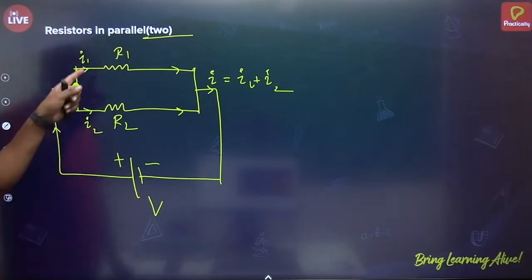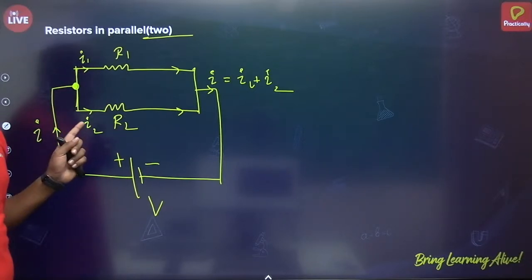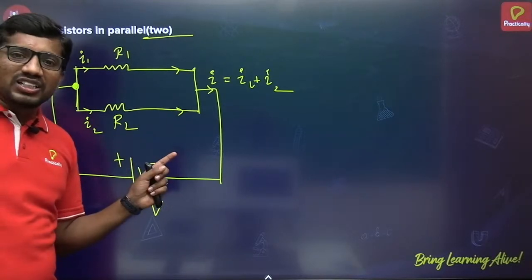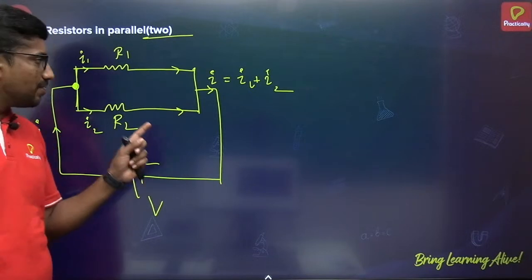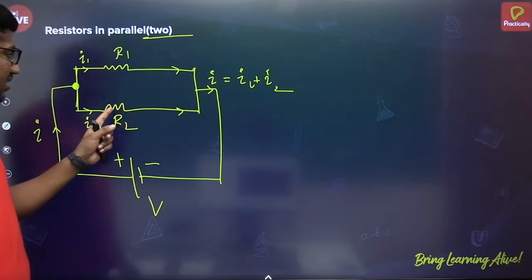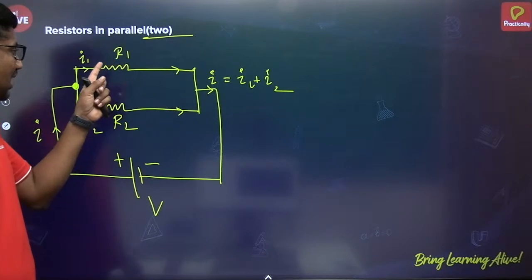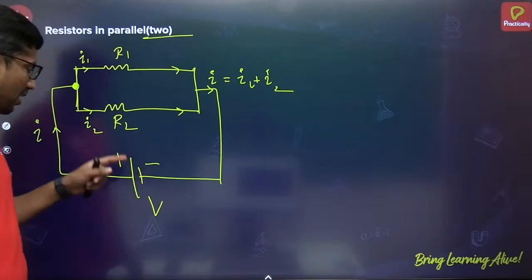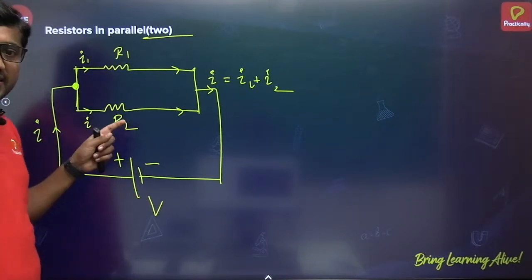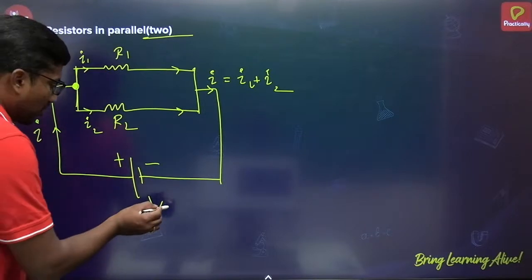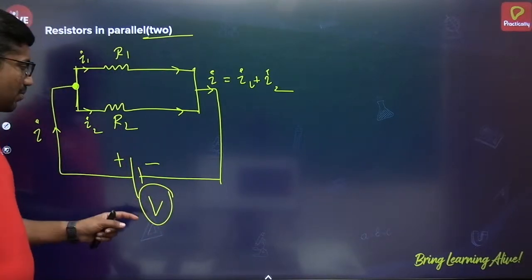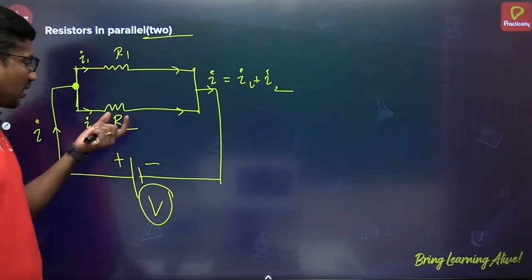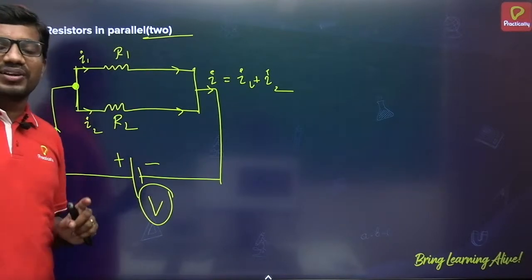Because I1 and I2 together give I here, we can apply the junction rule, of course. So in parallel combination, the very important point is that current divides through the resistors, whereas the voltage across the resistors is the same as the source voltage. Whatever voltage is there for the source, the same will appear across the resistors in the parallel combination.